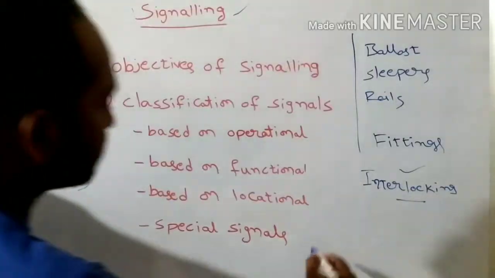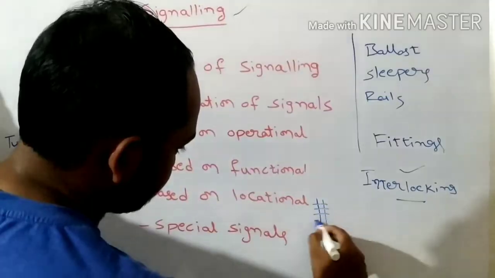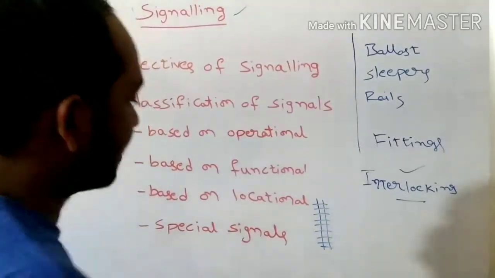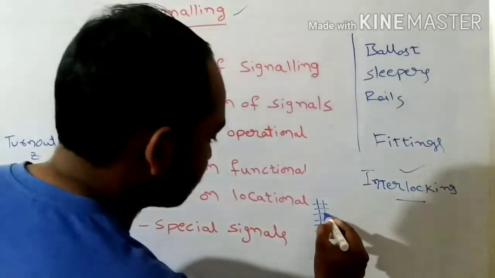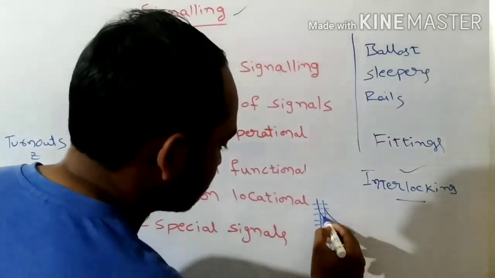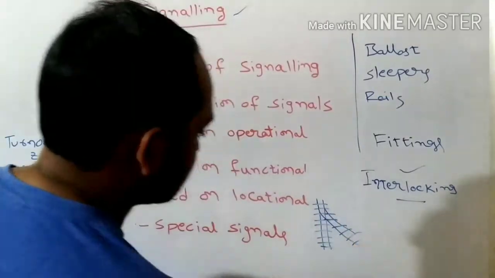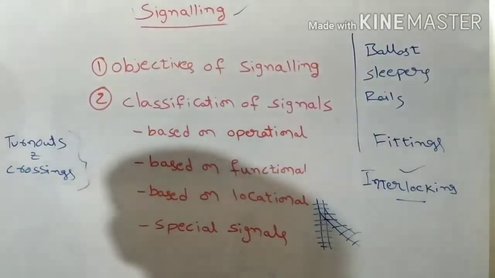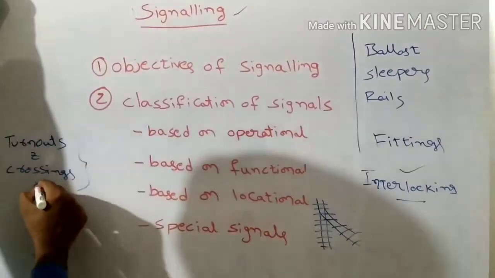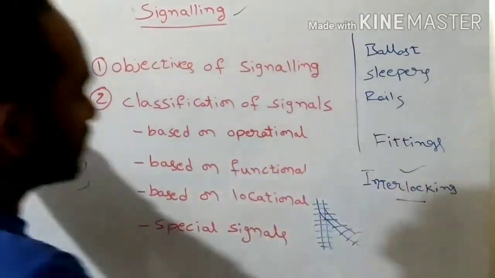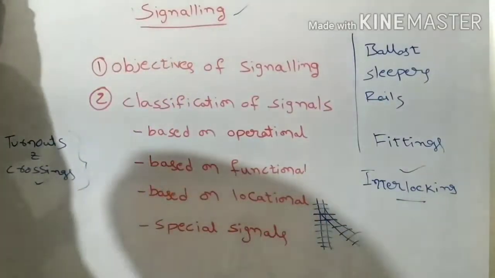If you take this as the main railway track, this railway track may be diverged into a branch track. In this type of case we need to provide turnouts or crossings. In these cases also, many extra components have to be provided on the railway track.